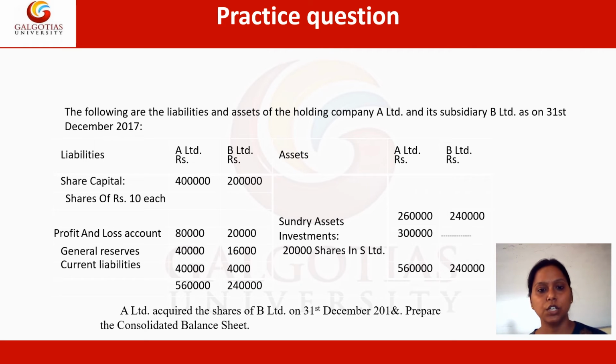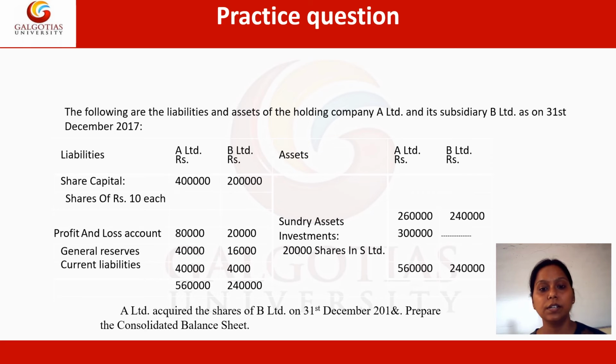As far as share capital is concerned, each share costs rupees 10. The parent company has 4 lakh and the subsidiary company has 2 lakh rupees. For profit and loss, the parent has 80,000 and the subsidiary has 20,000.